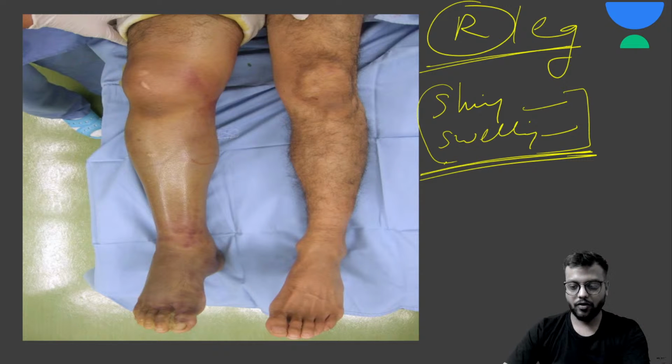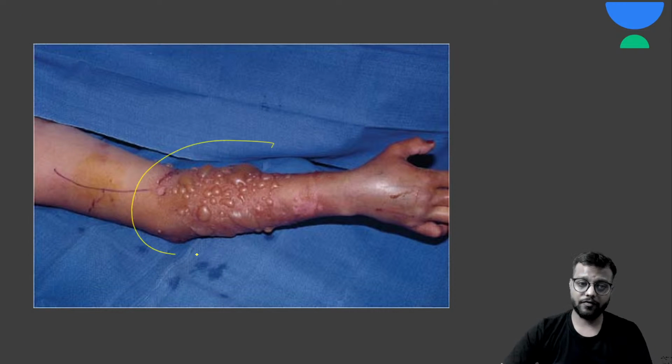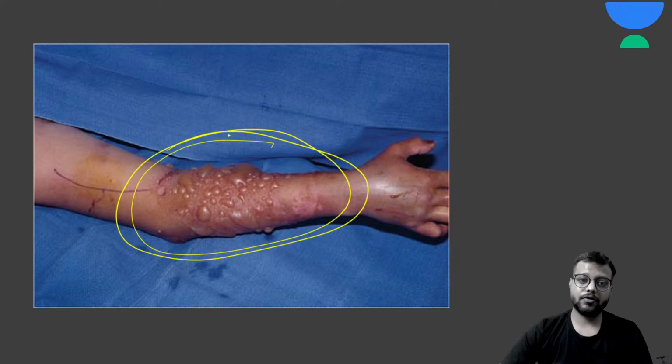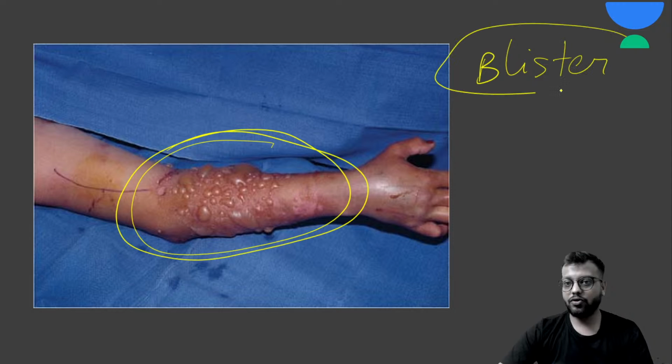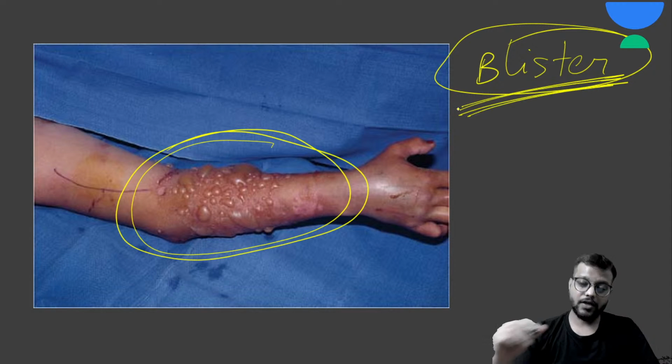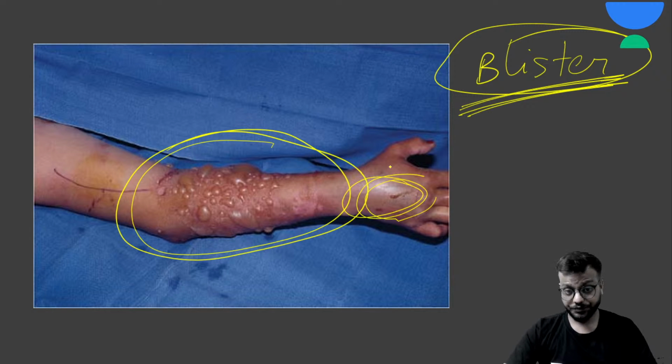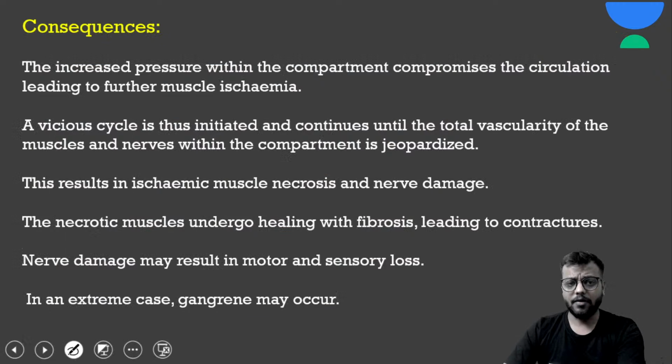Okay, this is compartment syndrome of the forearm. Here you can see blister formation. So blister formation is also a sign which will guide you that compartment syndrome is happening. Here you can see swelling. So this is your compartment syndrome.